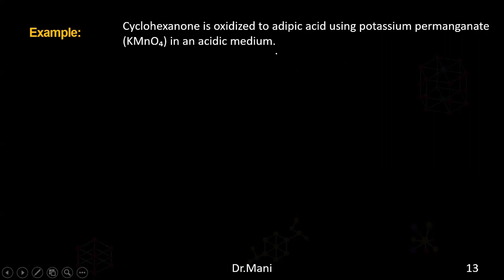Suppose you take this cyclohexanone. That means it's a ketone, but it's a cyclic compound. So if you see here, this is carbon, carbon, carbon, carbon.